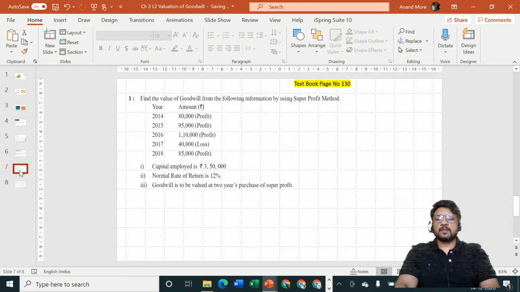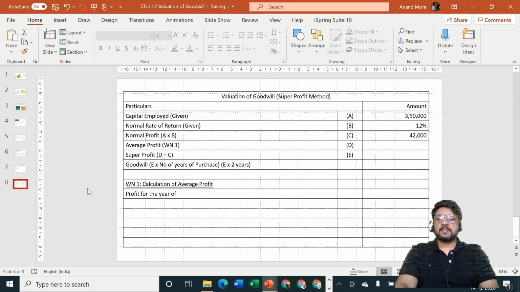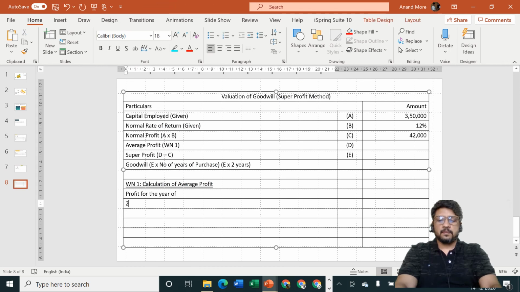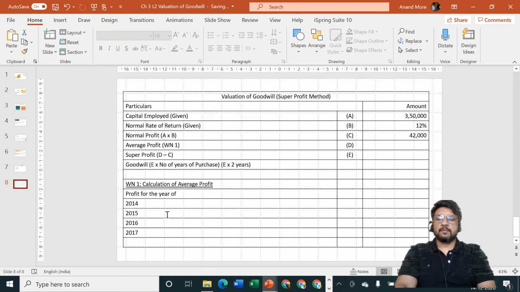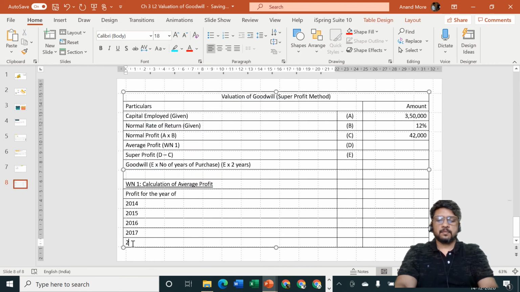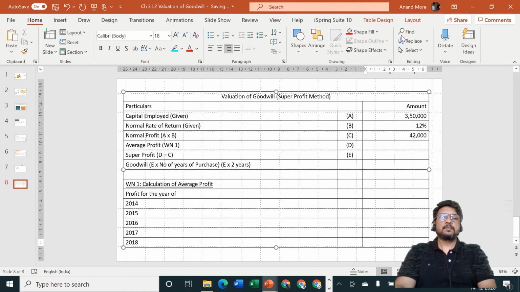The years given to us are 2014, 15, 16, 17, that is 2014, 2015, 2016, 2017 and 2018. Very good. Then I'll consider total.